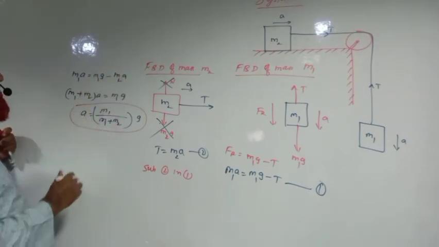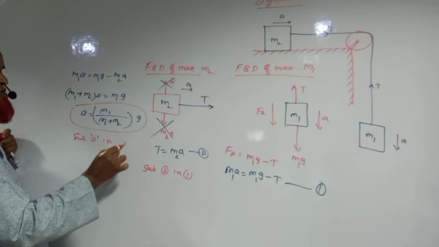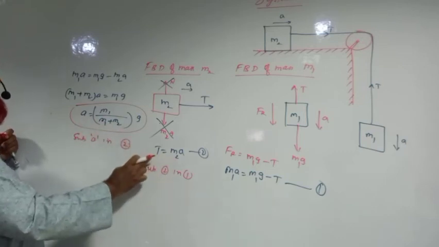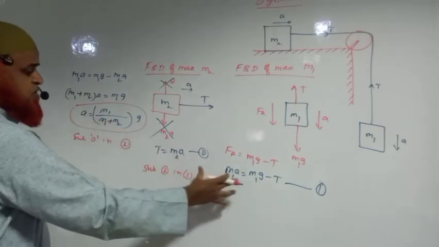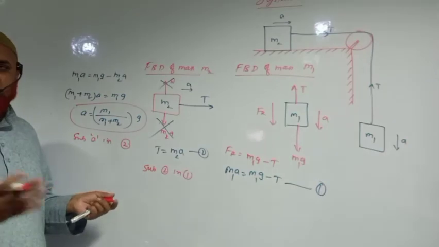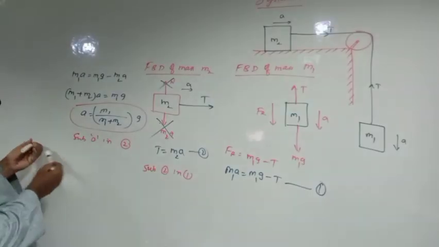This is a different system. Then substituting A in 2. It's easier to substitute in 2 to get the tension. You can substitute in 1 also, but this equation is very complex. Calculations become complex, but the result will be the same. So why go for the risk? Let us go for this first equation.